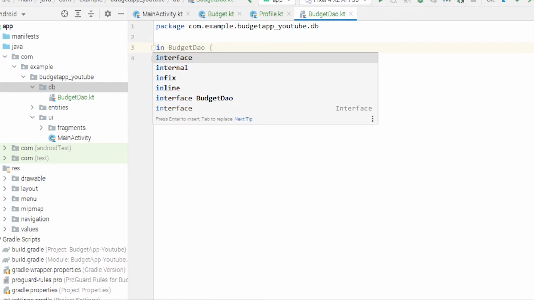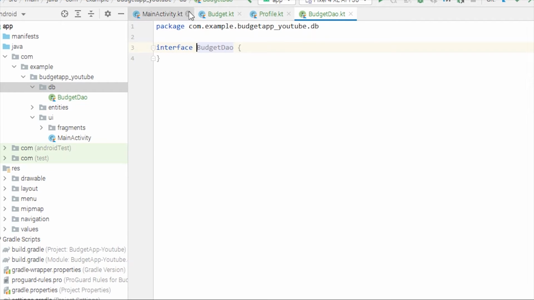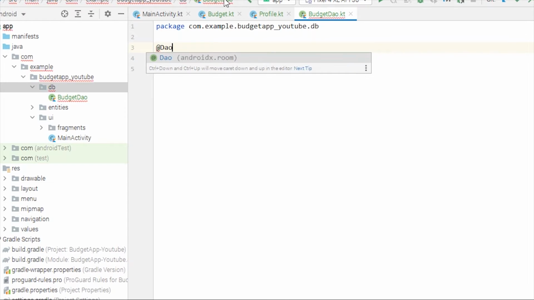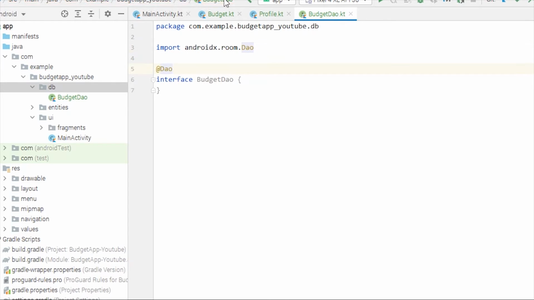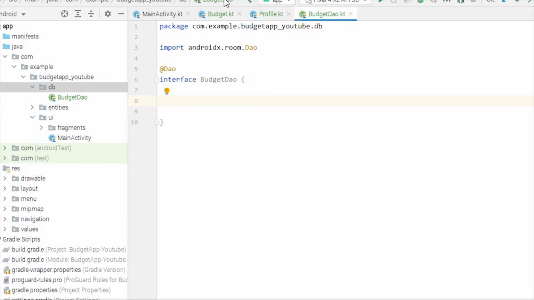So let's remove class and replace that with interface, and this will be annotated as DAO, so Room understands that this interface is actually the DAO class. So initially I'm just going to create two different functions. One is to insert the budget entries, and second is to get the budget entries.